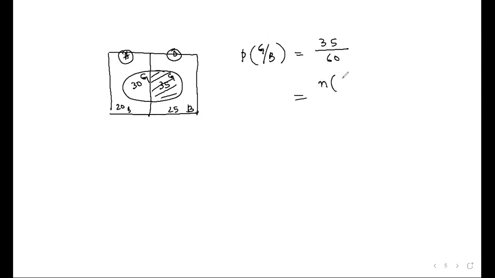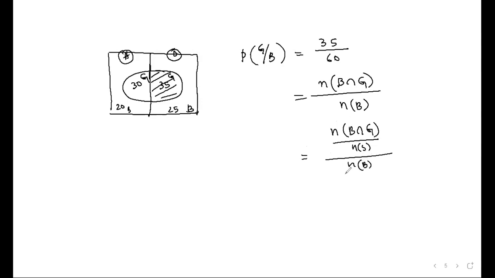Yes. Number of elements in B and G. And this 60 is nothing but the total students in B division. Is this clear to you? Yes, sir. Then to make it into probability, I divided by N of S.